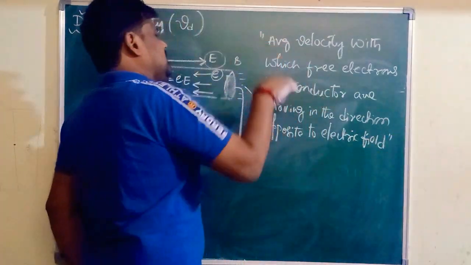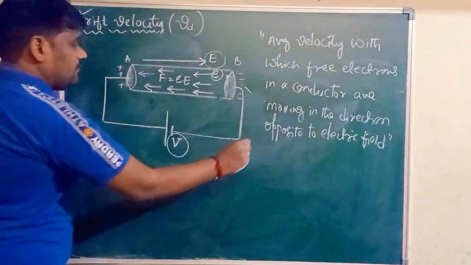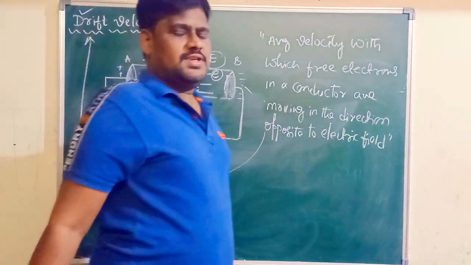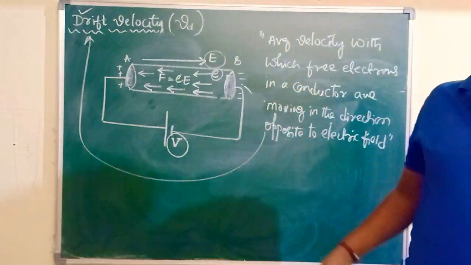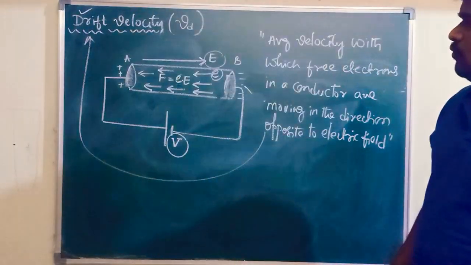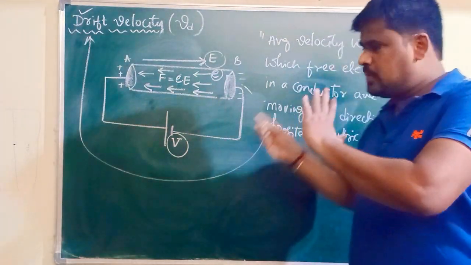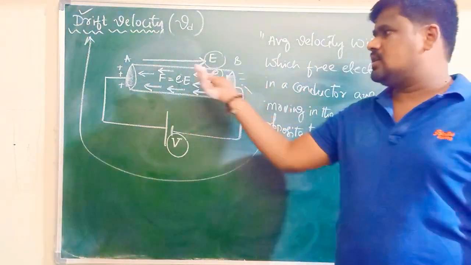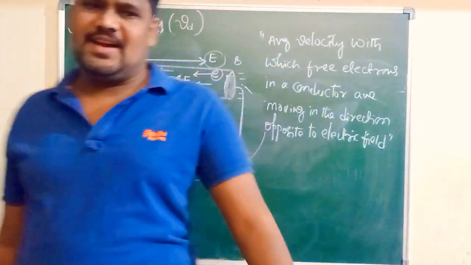This velocity we call the drift velocity of free electrons. This drift velocity is responsible for the flow of free electrons in one particular direction of a conductor. As a result, the conductor starts conducting electricity.